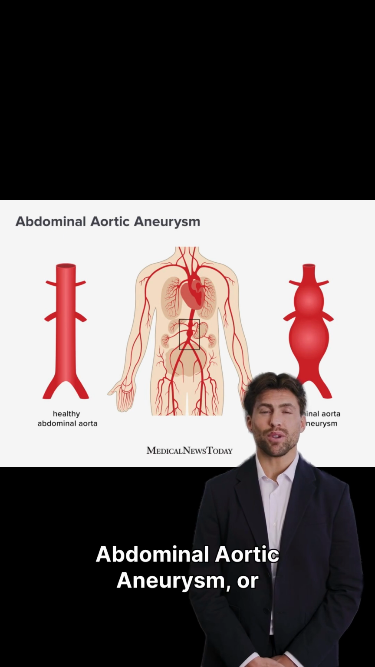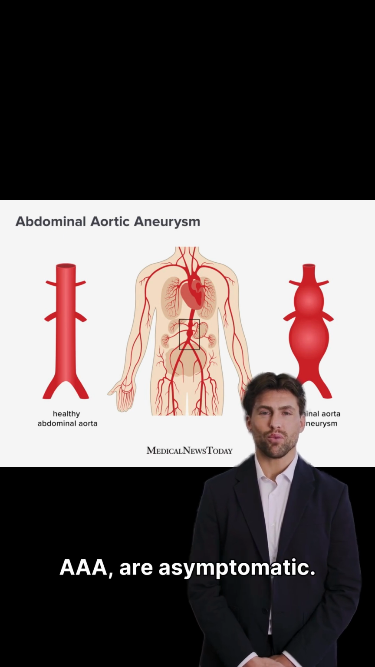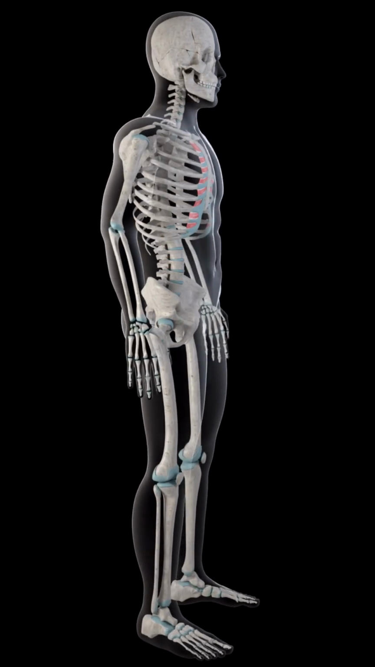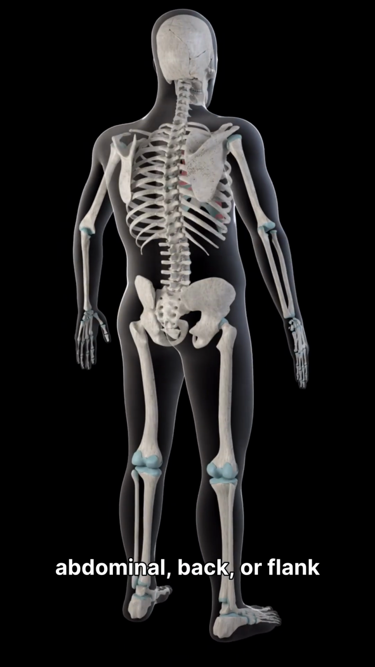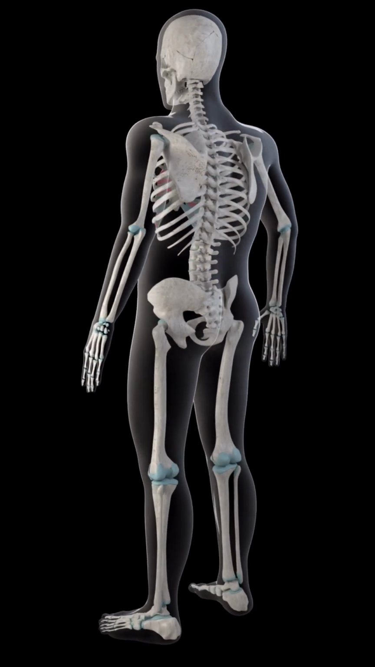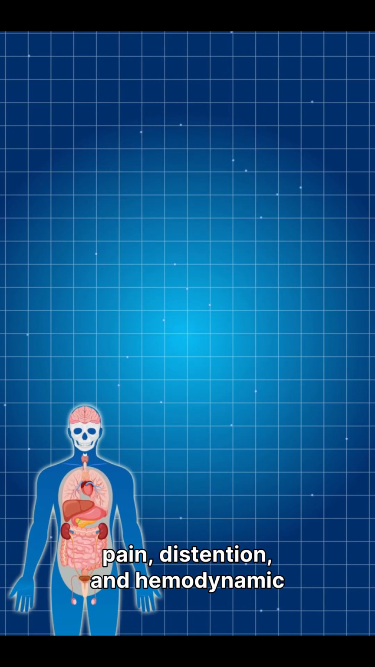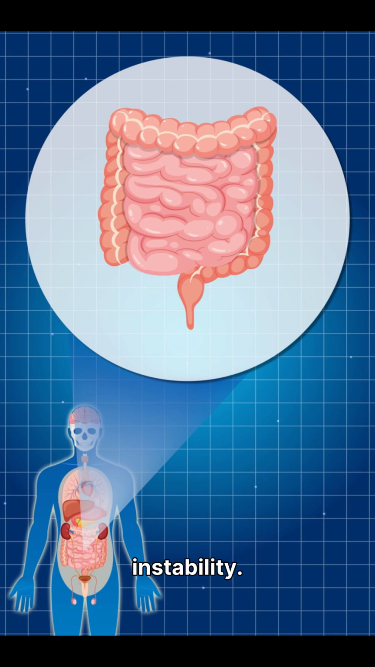Most patients with an abdominal aortic aneurysm, or AAA, are asymptomatic. If symptomatic but unruptured, patients may complain of abdominal, back, or flank pain. A ruptured AAA is suspected with acute abdominal pain, distension, and hemodynamic instability.